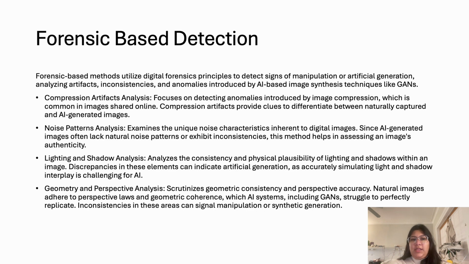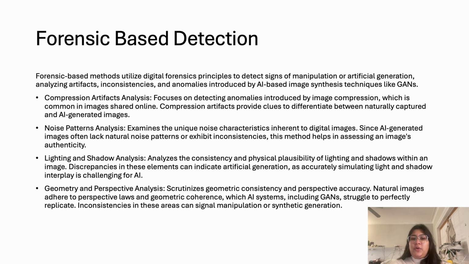Now, what are some forensic based methods? Forensic based methods utilize digital forensic principles to detect signs of manipulation or artificial generation, which basically focuses on analyzing artifacts, inconsistencies, and anomalies introduced by AI generation softwares. Compression artifact analysis focuses on detecting anomalies introduced by image compression. Noise pattern analysis examines the unique noise characteristics inherent to digital images. This also includes GAN fingerprints.